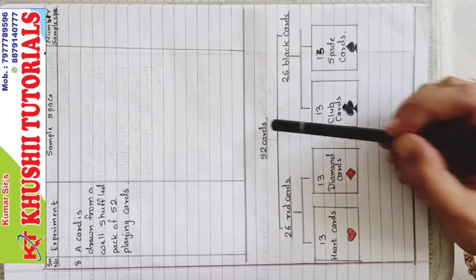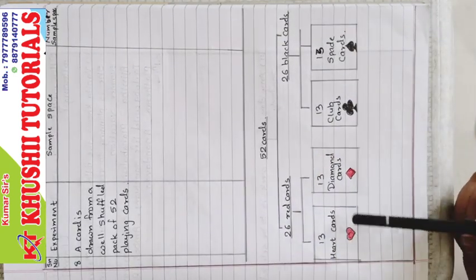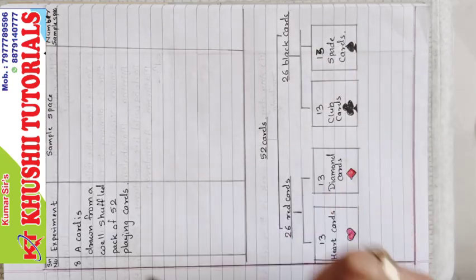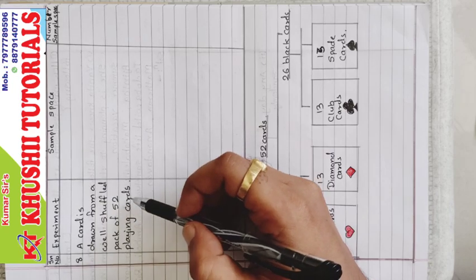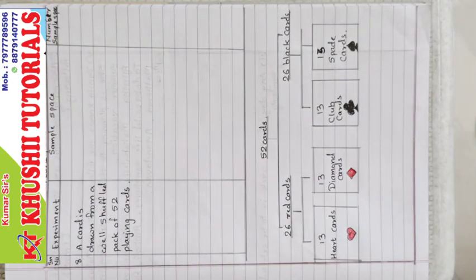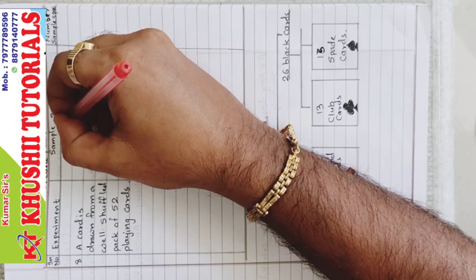Similarly, there are 52 cards, 26 red and 26 black cards, 13 heart, 13 diamond, 13 club, and 13 spade. So let's start with an experiment. A card is drawn from a well shuffled pack of 52 playing cards. So first one for heart, we will assume the cards of heart.